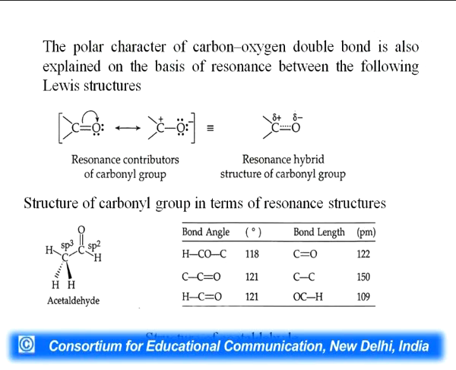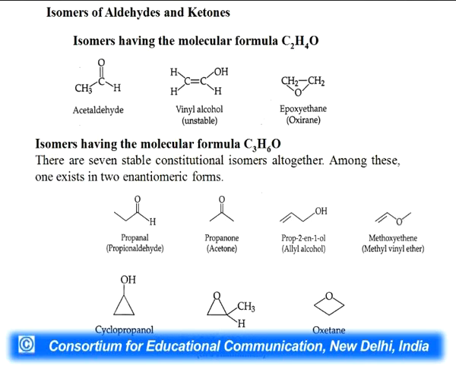The polar character of the carbon-oxygen double bond is also explained on the basis of resonance between the following Lewis structures. You can see the resonance contributors of a carbonyl group and the hybrid also. The structure of the carbonyl group in terms of resonance structures: you can see acetaldehyde and the different groups there, the H-C-O bond angle and bond lengths for different bonded groups.